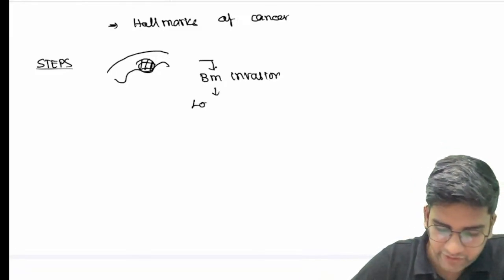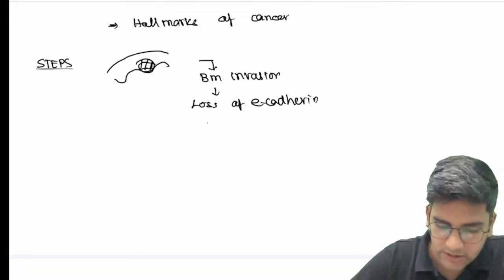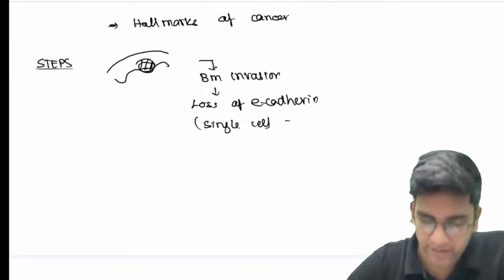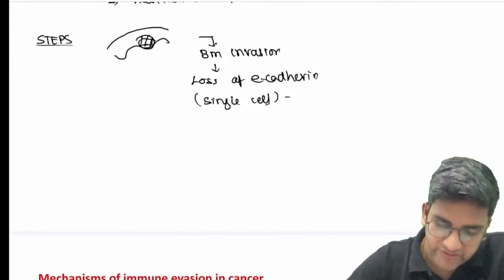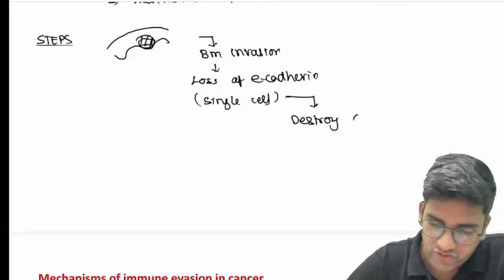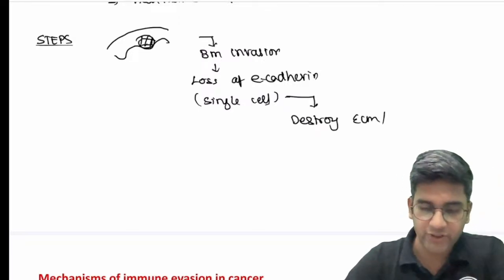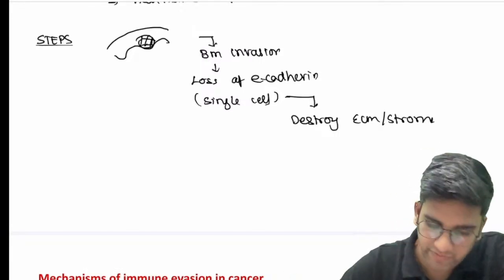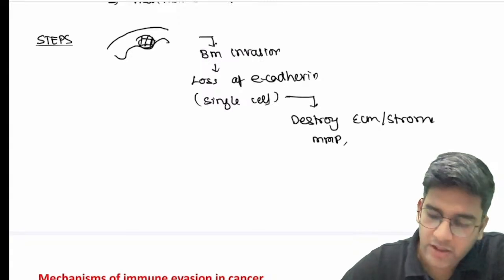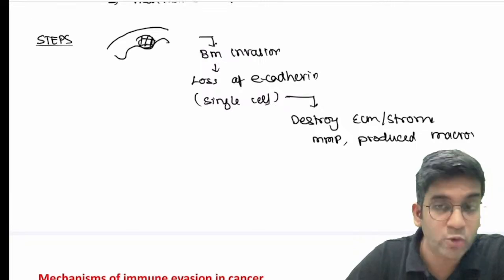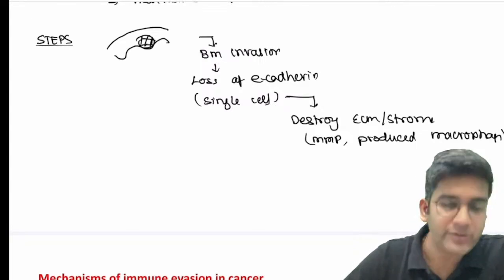After that, I'm going to have the first event, which is loss of E cadherin. So whenever loss of E cadherin happens, I'll get a single cell separation, which is ready to spread, right? Which can easily spread. So next, the second step, I'm going to destroy the extracellular matrices, or you can write destroy the stroma. For destruction of stroma, I need enzymes, right? MMPs, perfect. So I'll have matrix metalloproteinases, which are actually produced by my macrophages. If you want, you can write them as well. M2 macrophages to be very specific, and that will destroy the stroma.